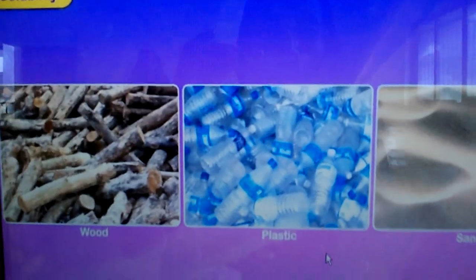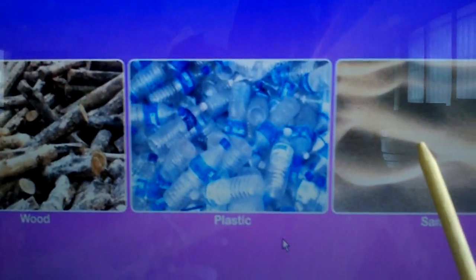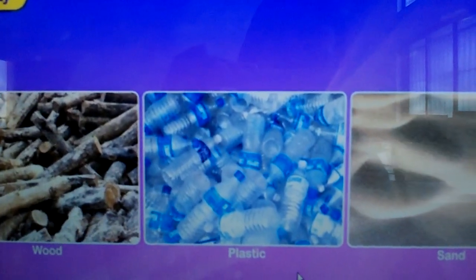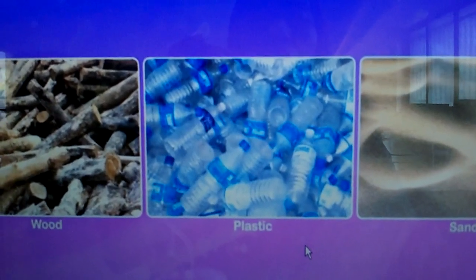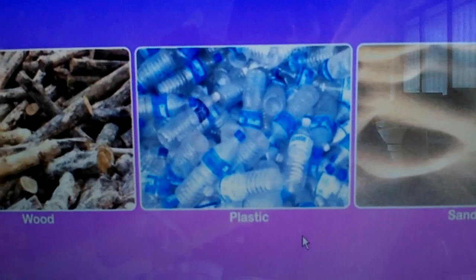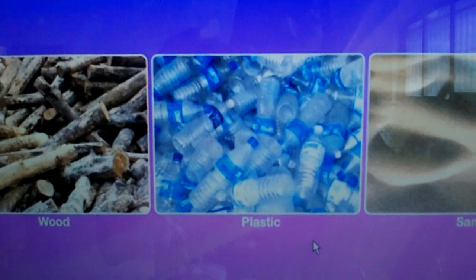You can see here this wood, plastic bottle and the sand. These do not dissolve in water. They won't mix in water. If you stir also, they won't mix. They all float in water. Okay children, which things do not mix in water?